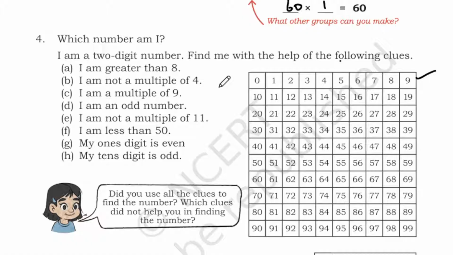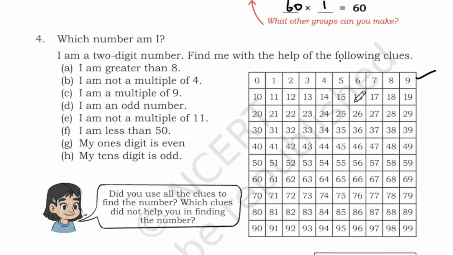So I am lying in the numbers 10, 11, 12 up to 99, but not a multiple of 4. So it is not any of 12, 16, 20, 24, etc. in the 4 table. If you find any number that comes in the 4 table, you have to skip that number. Example: 12, 16, 24, 28, 32, like that.